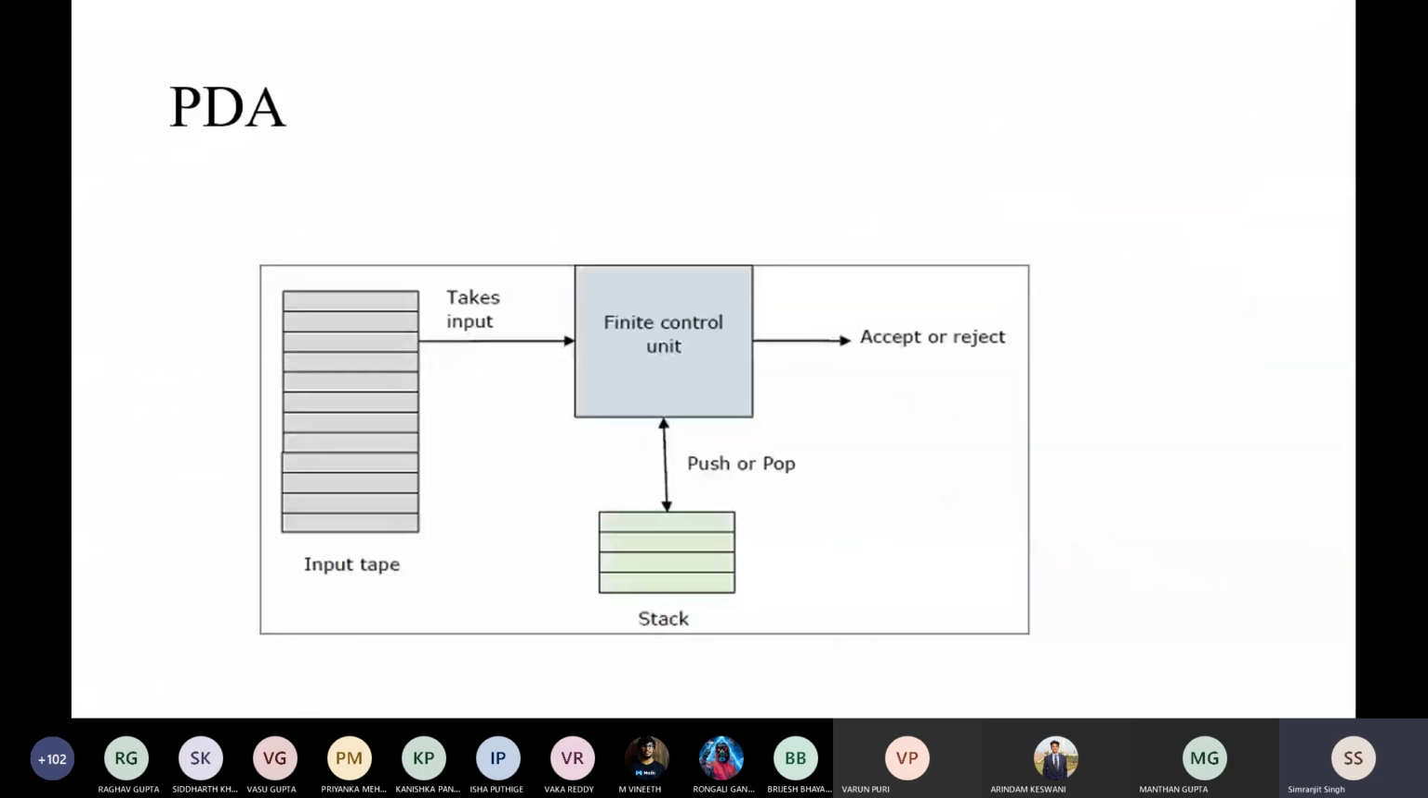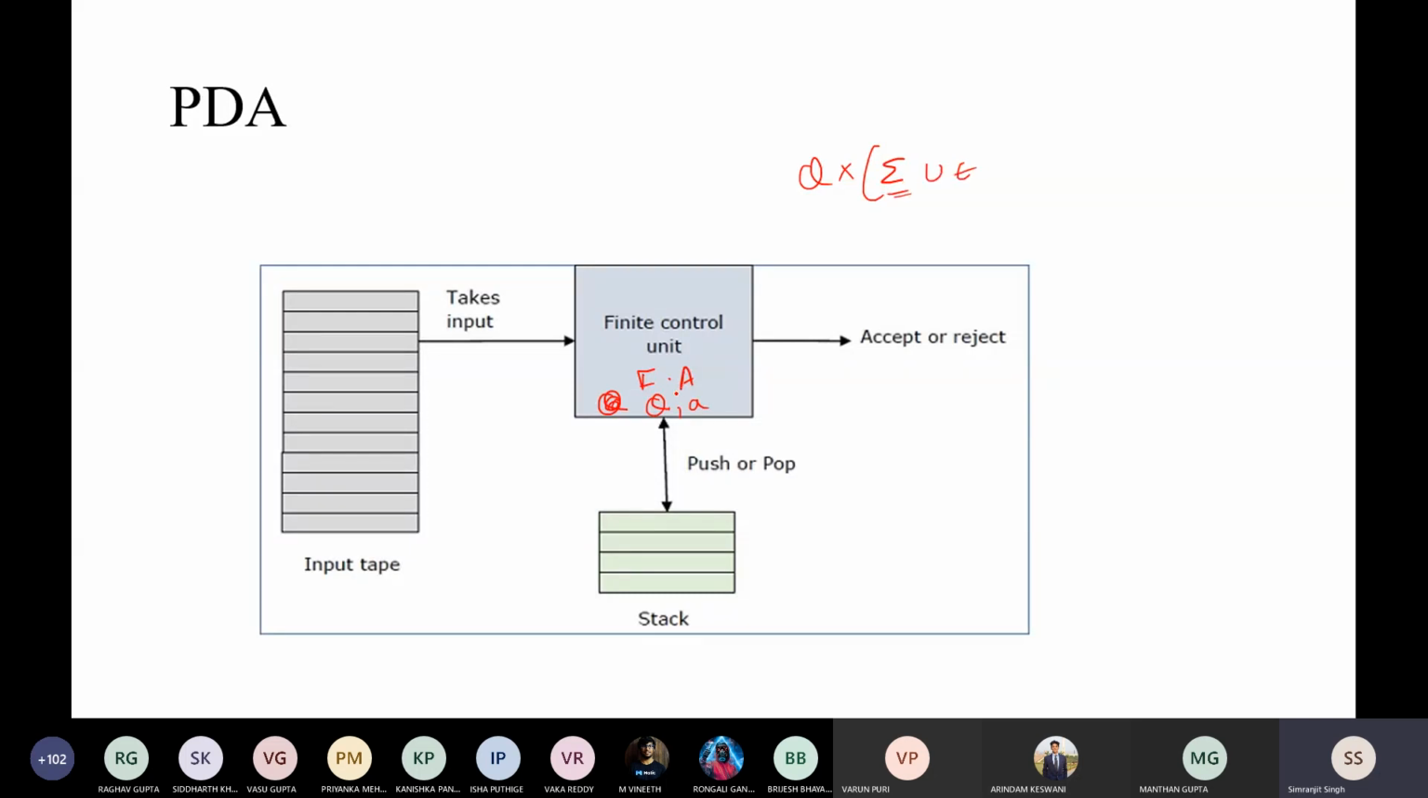Now you can think of it like this: this is your input tape. From this tape, that is your finite control, and then this finite automata. In that case, you are standing at a state, something called state Q. Now at state Q, you will either get an input alphabet, or you can get epsilon.